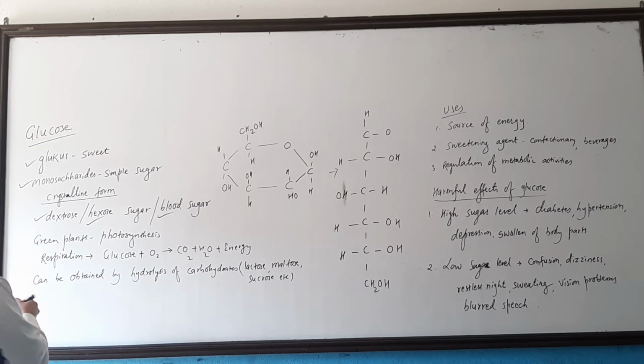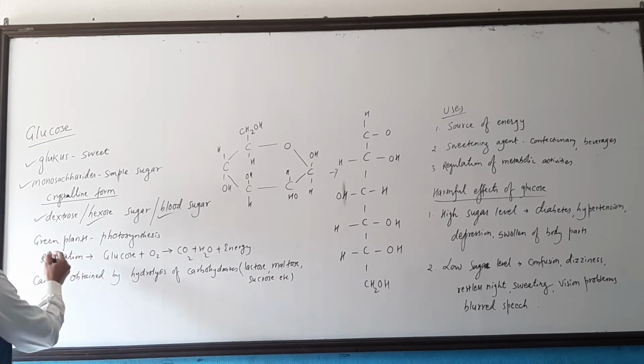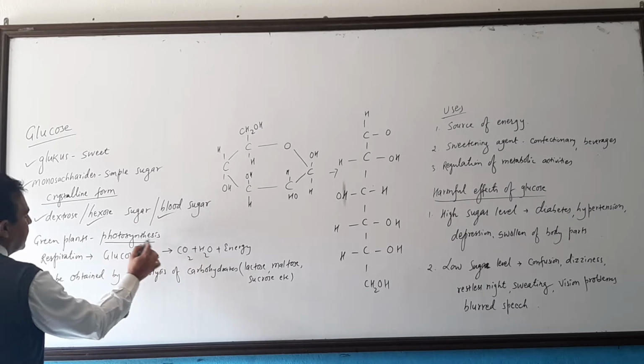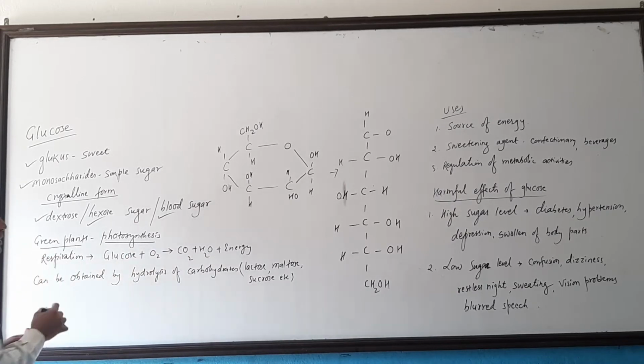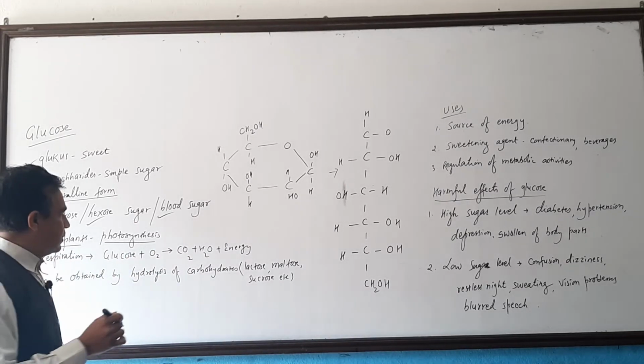Students, what is given here? Glucose is manufactured by green plants during photosynthesis. How?